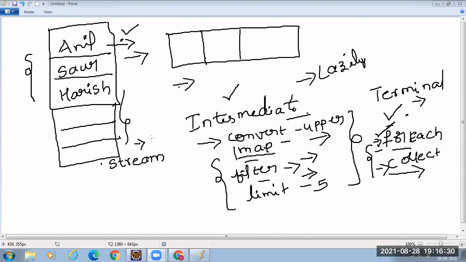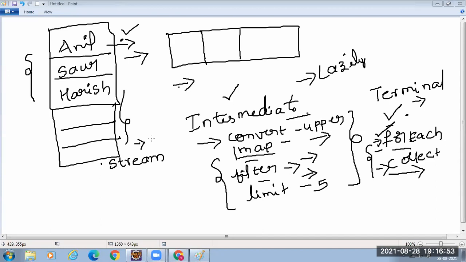Say I want to find out the first object in my stream, there is a method. Or say out of the objects in the stream, I want to check if all the strings are Anil. I can do that.